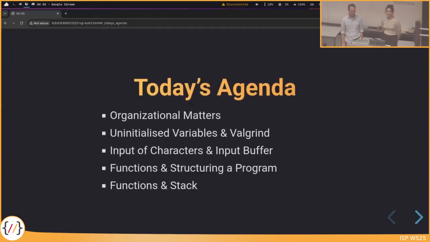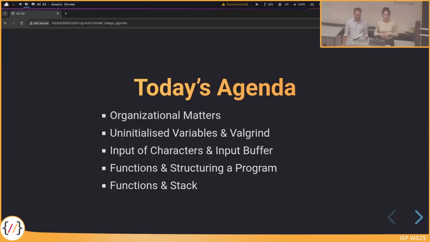Well, as always, we have many things planned. I think uninitialized variables you already heard in the lecture. We'll recap that a bit, and we'll also show you Valgrind, because it can also be useful in A1. And if you got some Valgrind errors with your test report, you should probably look into it, because there's something wrong with your code.